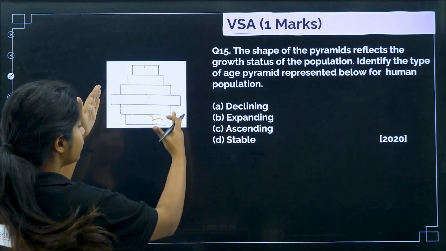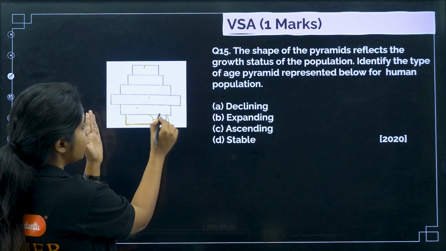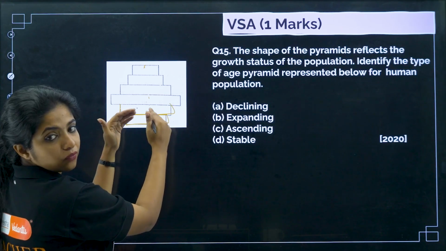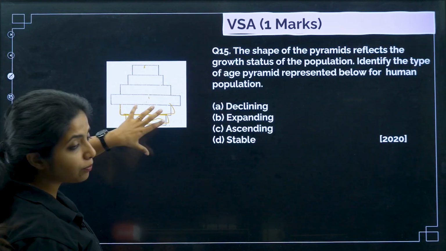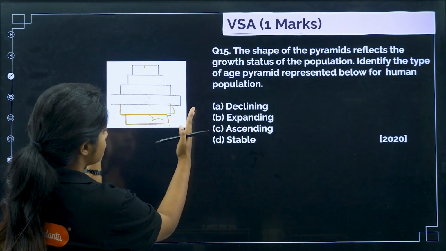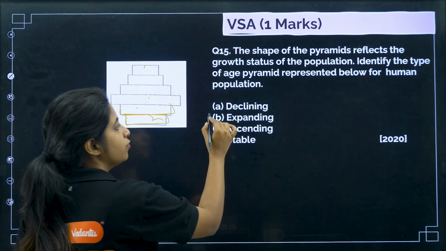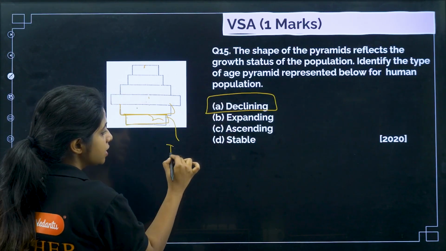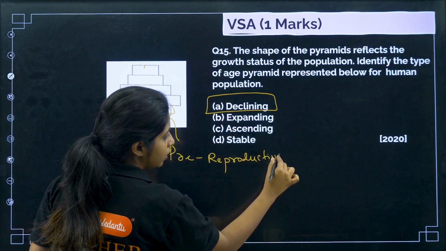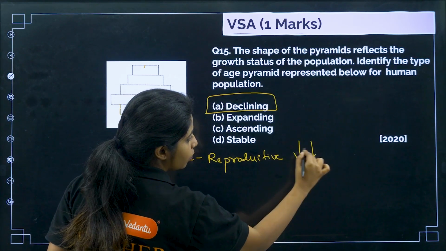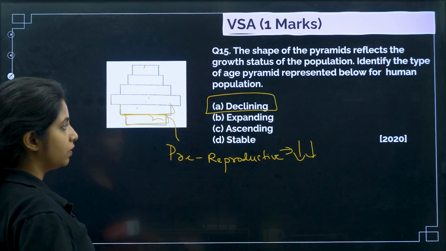No. Over here reproductive age groups are this much, that means they are still reproducing, that's fine. But what about the future? These organisms, if they are less in amount, will it allow increase in the population growth? No. So this type of population, where there is a narrow lower area, I will be saying that this is a declining population. Why? Because the organisms in the pre-reproductive age group are really less. Cool. So it will be declining.